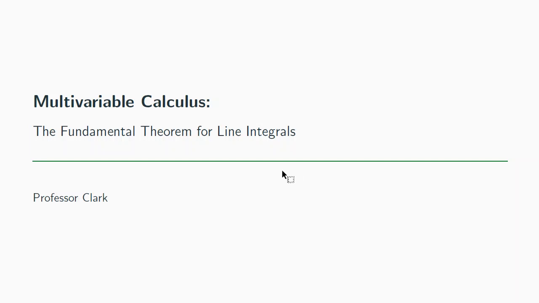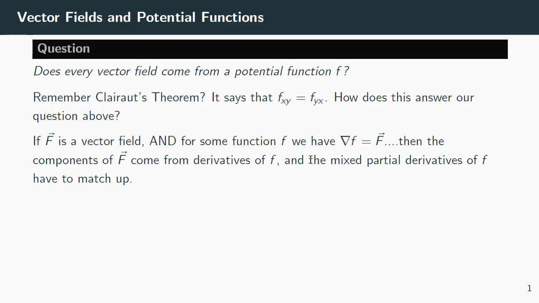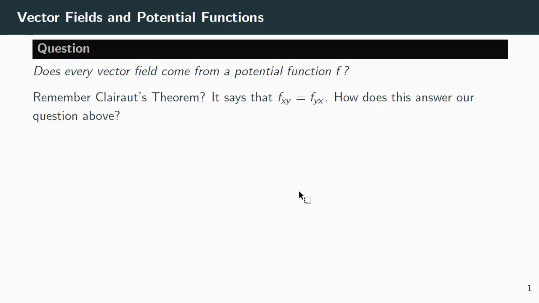So the fundamental theorem of line integrals is where we're going to head, but we've got some places to go along the way. And the first stop on the road is going to be vector fields and potential functions. So the key question here is, does every vector field come from a potential function? And to get us there, we need to remember Clairaut's theorem.